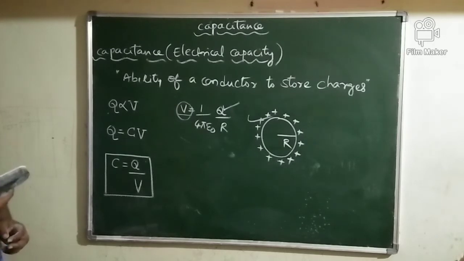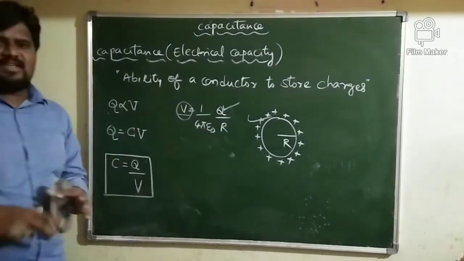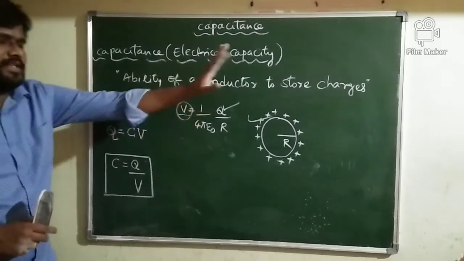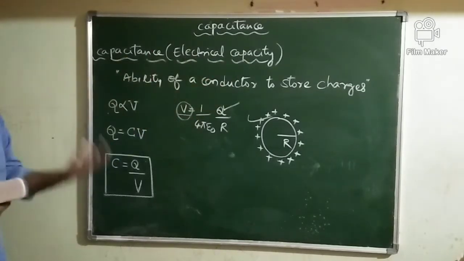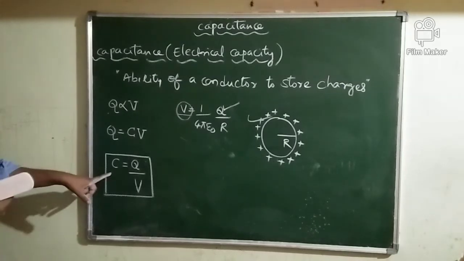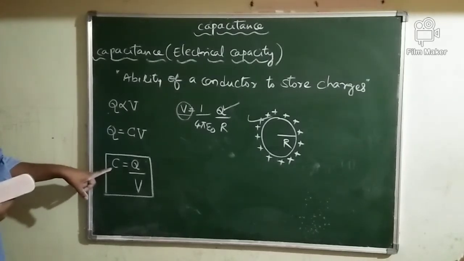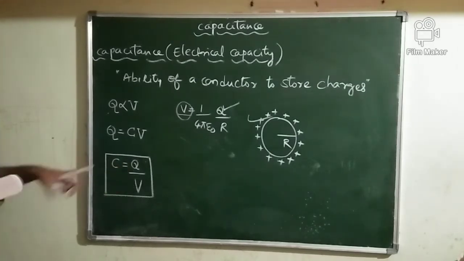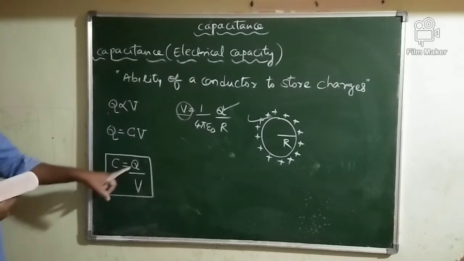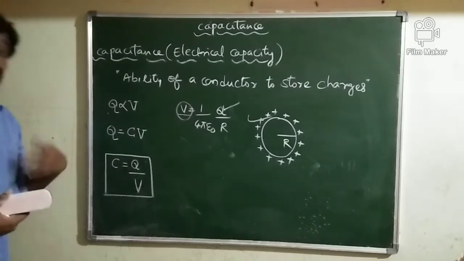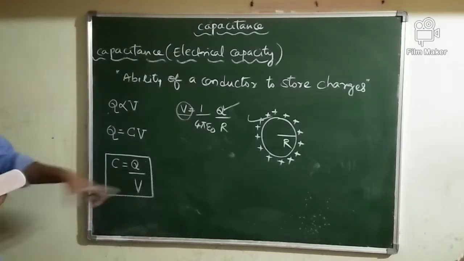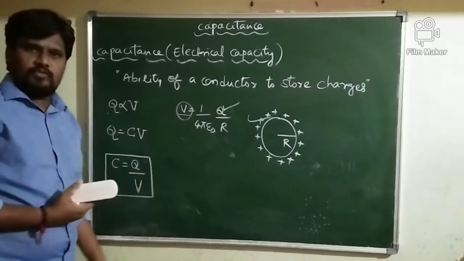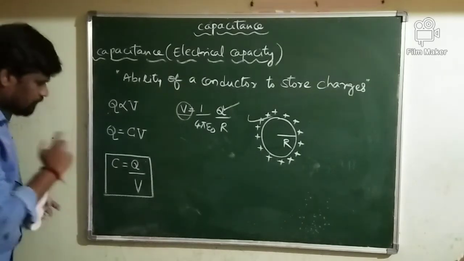How are you going to define C here? Already we defined C. What is capacitance? The ability of a conductor to store charges. We will call it the capacitance of a conductor. Mathematically, the capacitance of a conductor is given by C is equal to Q by V, where C is called capacitance, Q is the charge stored or given to the conductor, and V is the rise or increase in potential of the conductor.